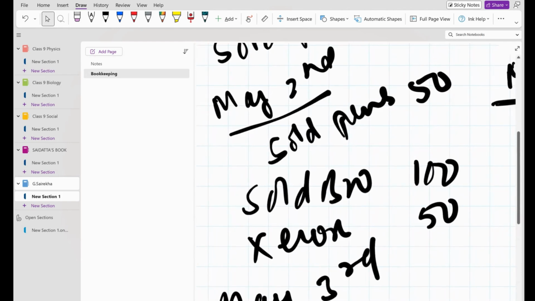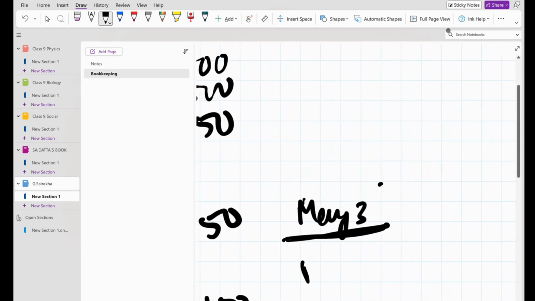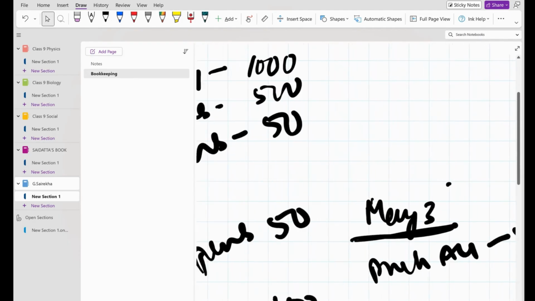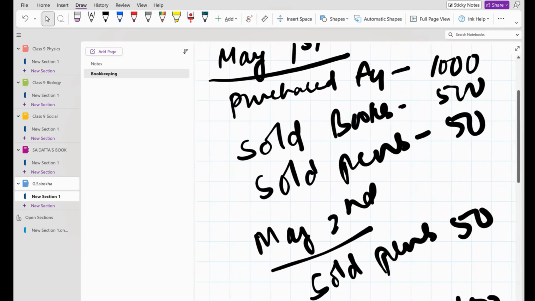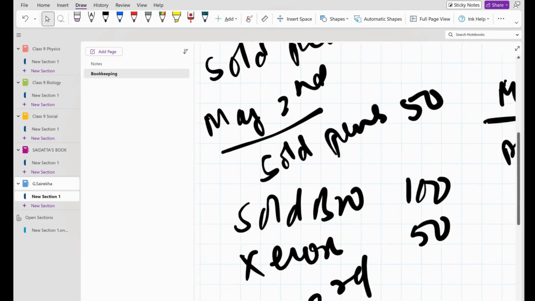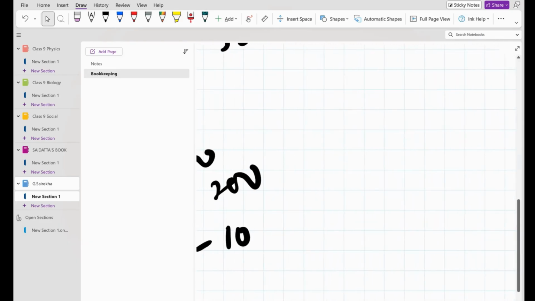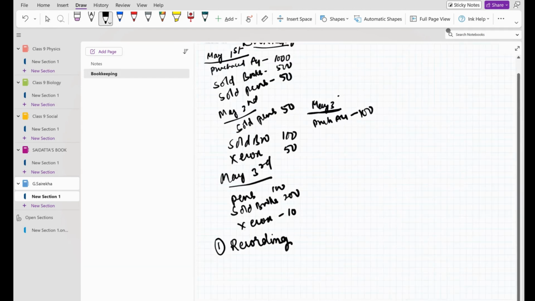Now, for example, first one is what? Purchased A4 size bundles. So on May 3rd, I'll write purchased A4 bundles. How much did I purchase? 1,000 rupees. I'll write here. Okay. Now next one, what I do? Sold books 500 here. Sold books 100 here, 600. Sold books 200. So roughly how many books did I sell? 800. Okay. How many books did I sell? 800, ma'am.